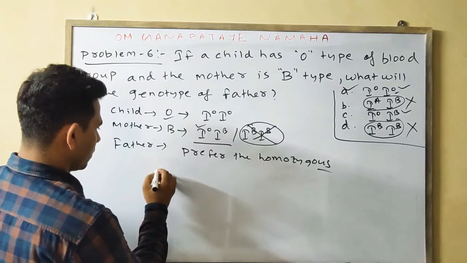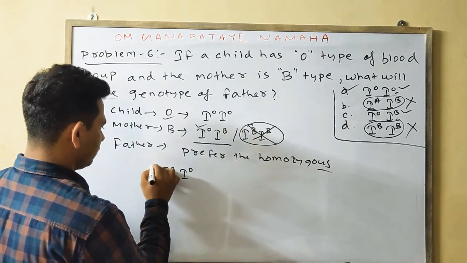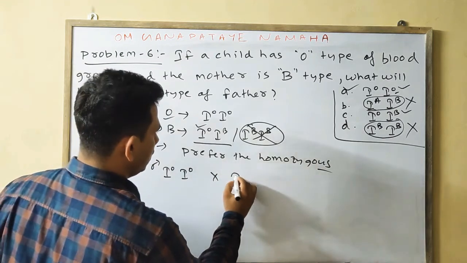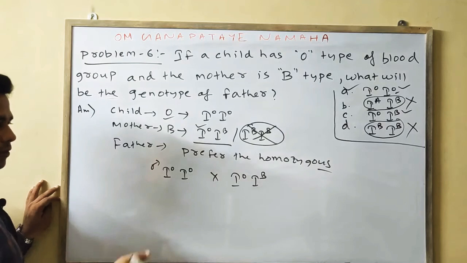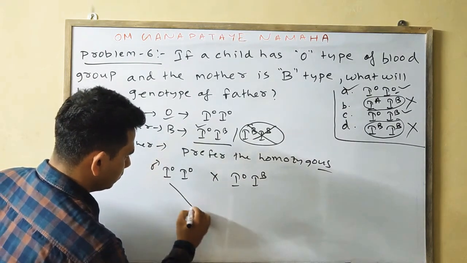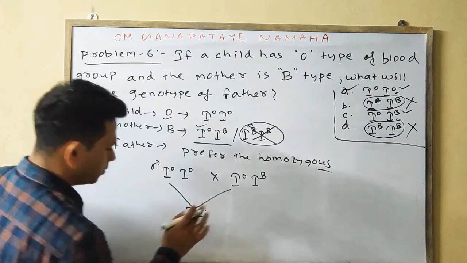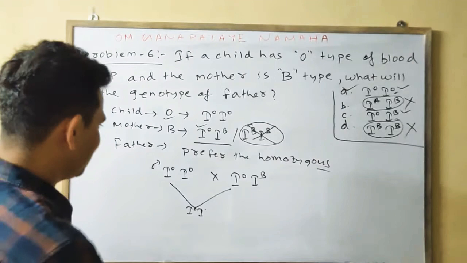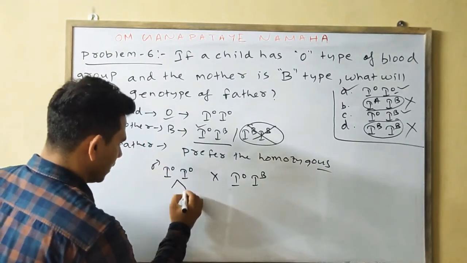Obviously it will come. Father will be I0 I0, mother is obviously I0 IB. We found the answer already, we are just doing this for confirmation. I0 I0, sorry, gamete formation we will do.